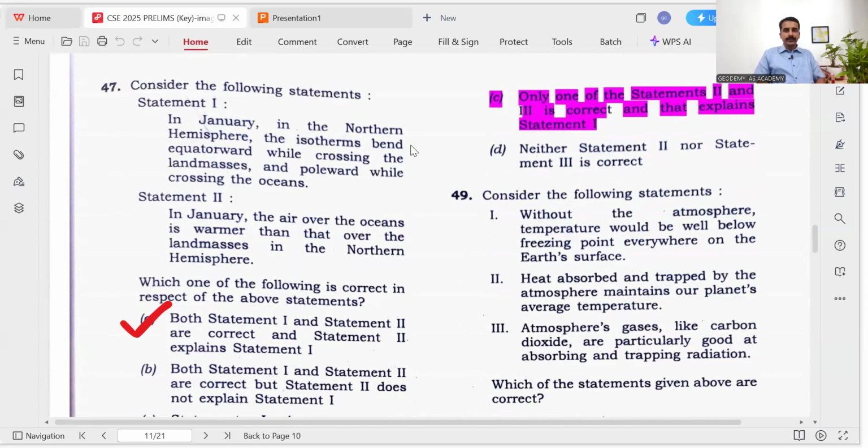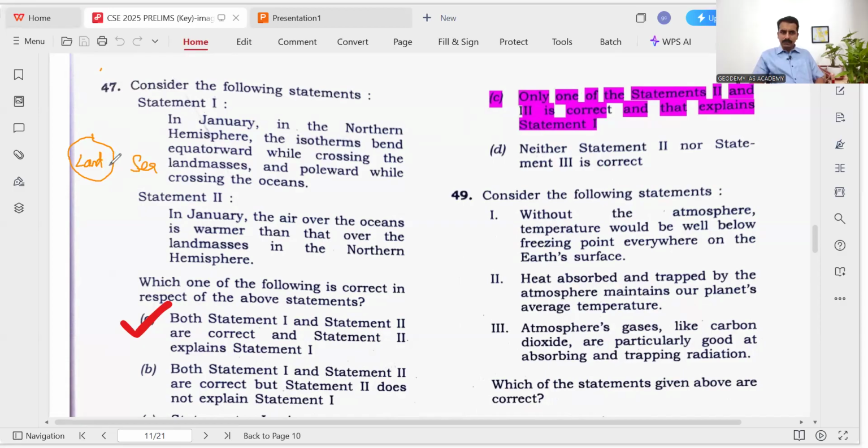In January, in the northern hemisphere, the isotherm bends equatorward while crossing the landmass and poleward while crossing the oceans, that we know, because in the winter season, if it is an ocean here and if it is a landmass, for example, it is land and it is sea, right?